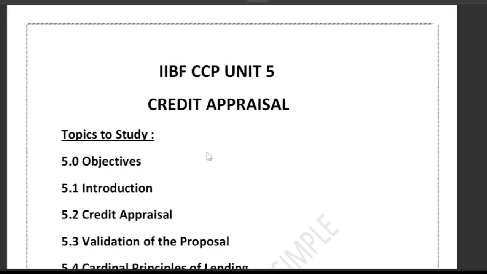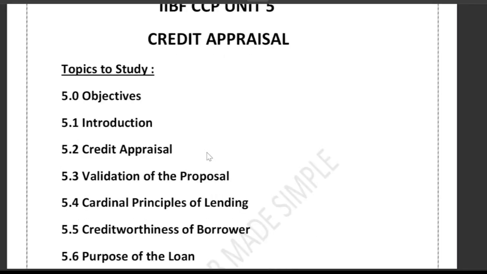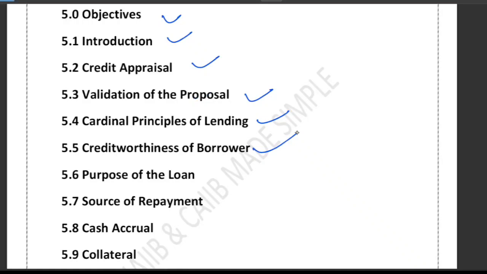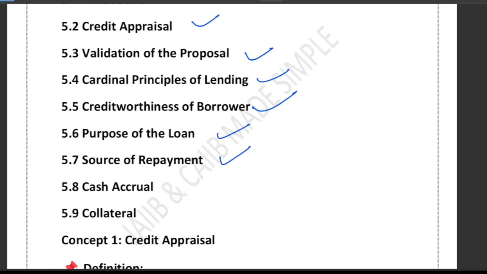In this particular video, we are going to discuss our CCP Certified Credit Professional Unit number 5 as per our Taxman reference book. The chapter name is Credit Appraisal. These are the topics which we are going to study. First of all, objectives. Then you will see the introduction, credit appraisal, validation of proposal, cardinal principles of lending, creditworthiness of borrower, purpose of the loan, source of repayment, cash accrual and collateral.